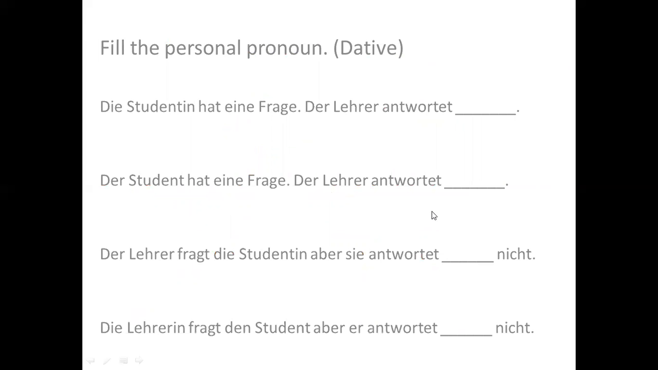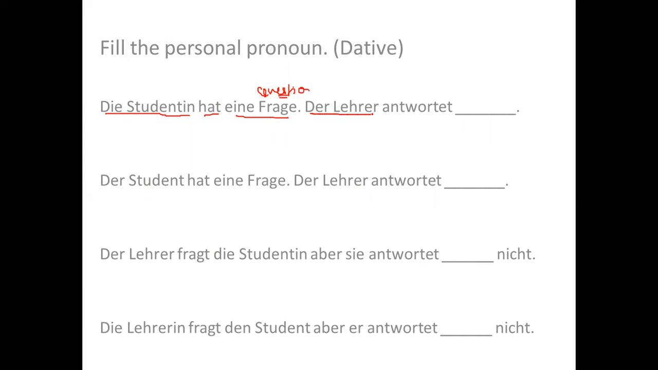Now these sentences are very, very important. You need to pay attention. Every single word will change the answer here. Like the first example, look at the first example. It says die Studentin, so I'm talking about a female student. Die Studentin hat eine Frage. Frage is question. So the female student has a question. She has a question. Der Lehrer.